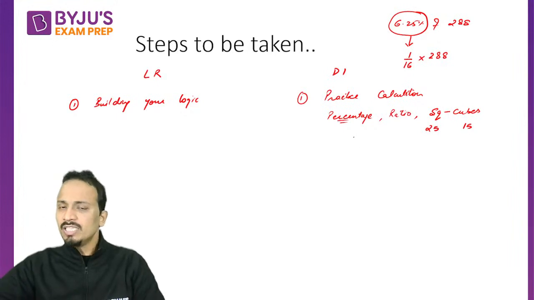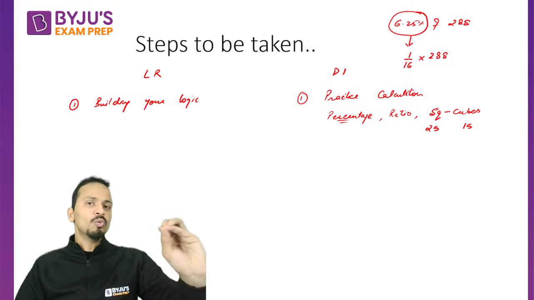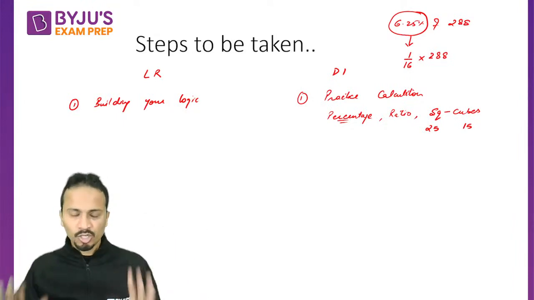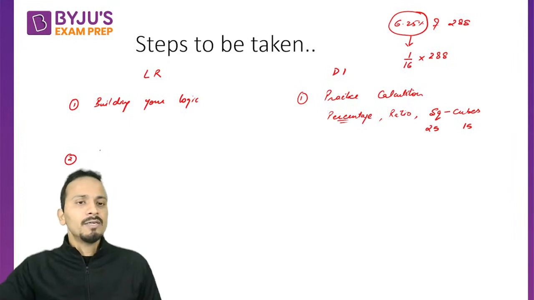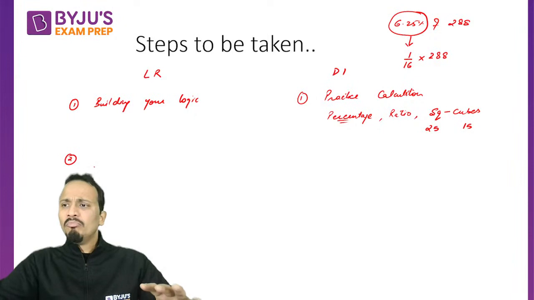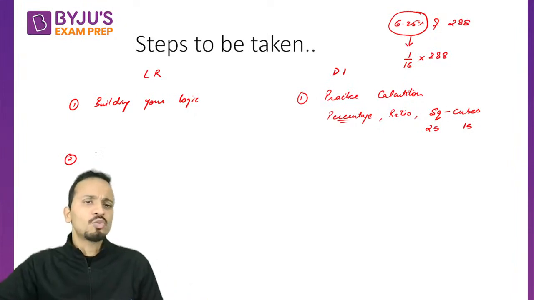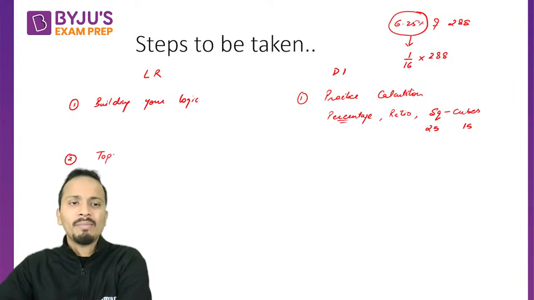All right, so these are the things that you need to start working upon as the first step towards the LR and DI section. Now the second step is, after you have built your logics for the next 1 month, you can start taking topics one by one.